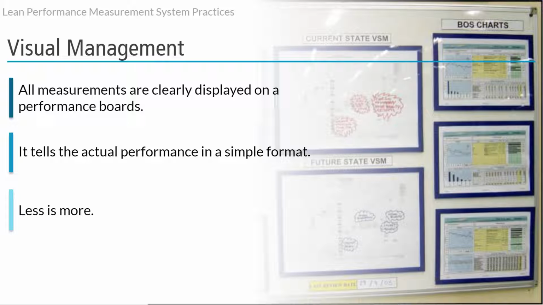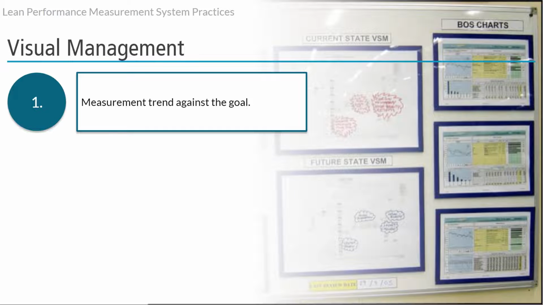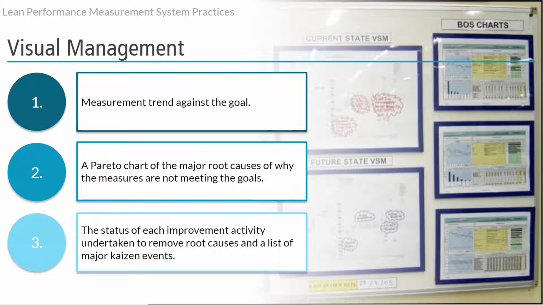The key to effective performance boards is less is more. Here's what's needed on a performance board: measurement trend against the goal, a Pareto chart of the major root causes of why the measures are not meeting goals, the status of each improvement activity undertaken to remove root causes, and a list of major Kaizen events.